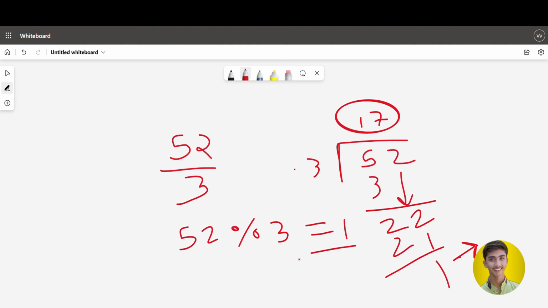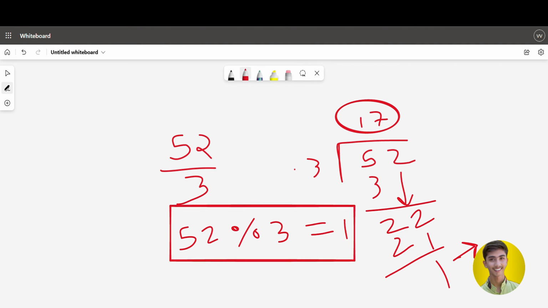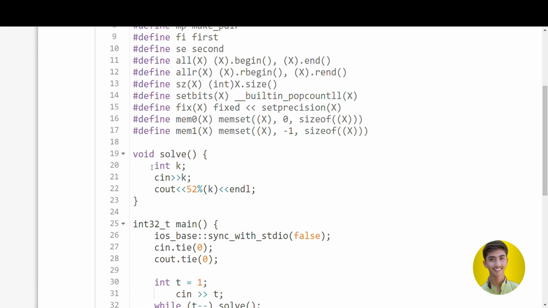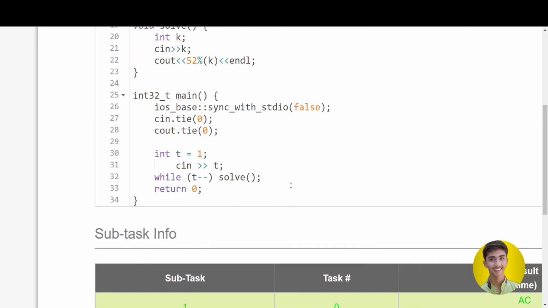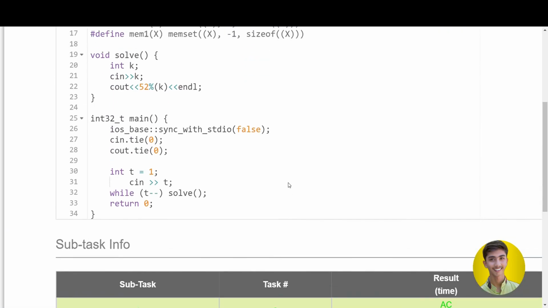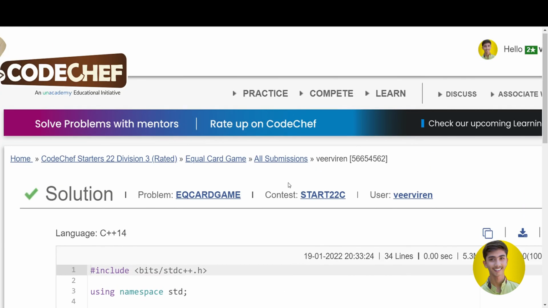It will work for each and every case. So let us see its code implementation. I take k, the number of players, and I simply print 52 mod k, whatever number of cards Alice needs to remove. And we got accepted for this question also. So yeah, this was the simple explanation for the second question.